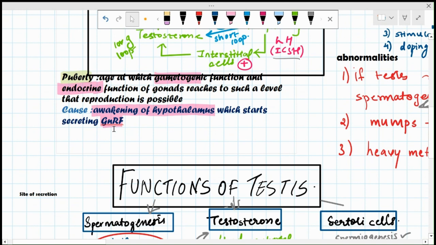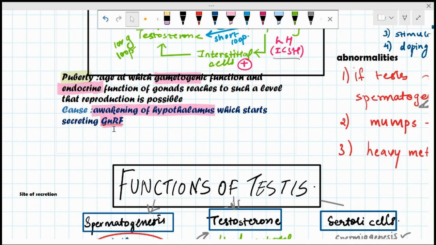Hereditary factors, nutritional factors, vigorous athletic training delays puberty, high mental stress delays puberty, systemic illnesses like diabetes and tuberculosis, then climatic changes: in cold countries puberty is late, and in warm countries it is early, which is called precocious. Precocious puberty occurs if there is a testosterone secreting tumor in the testes. This is the applied aspect of it.